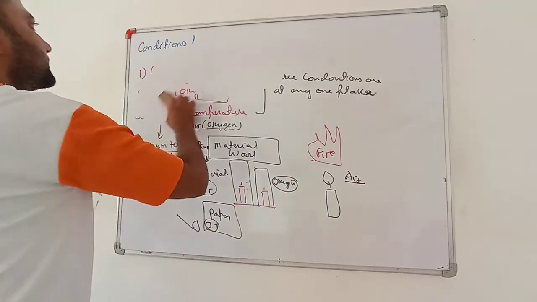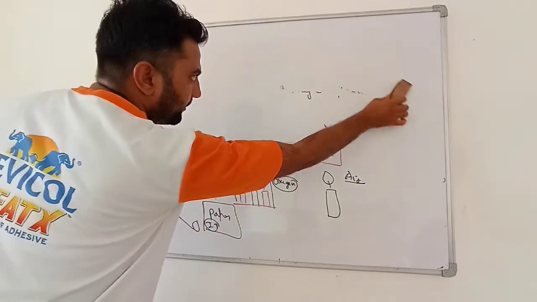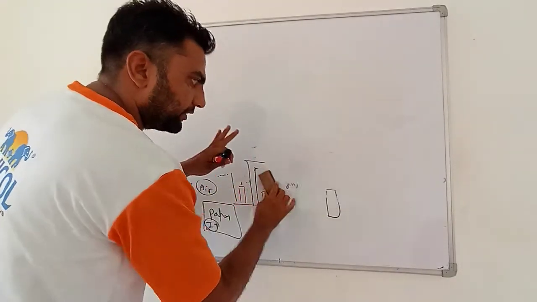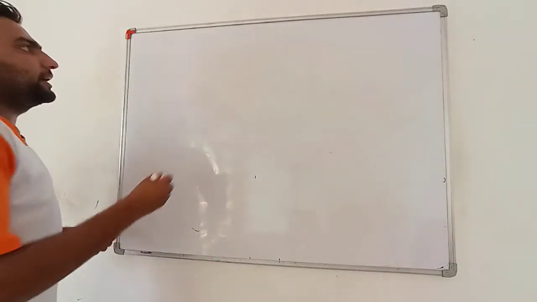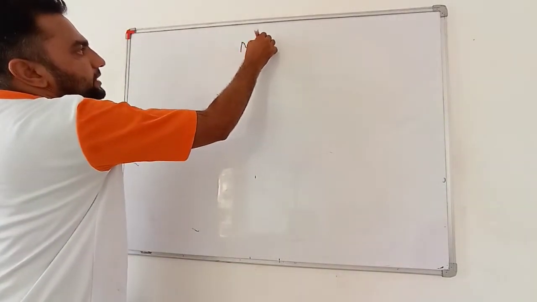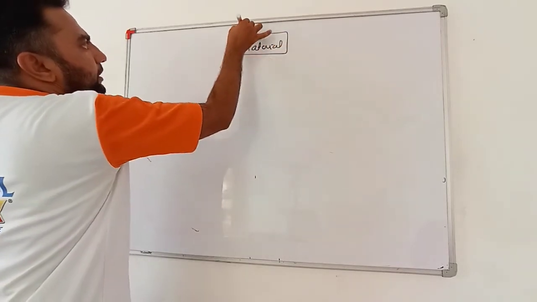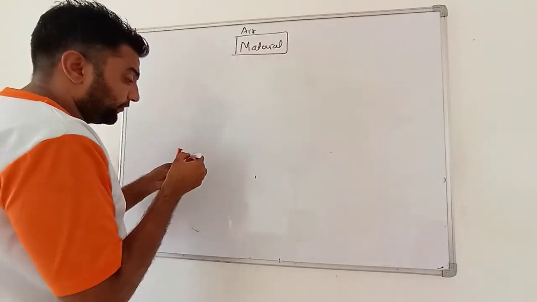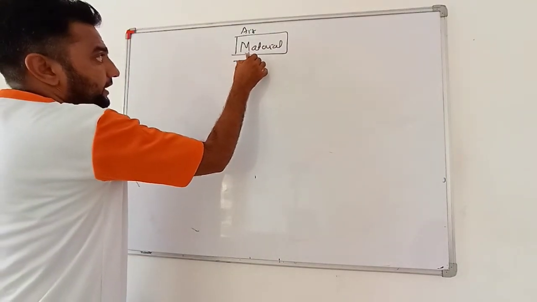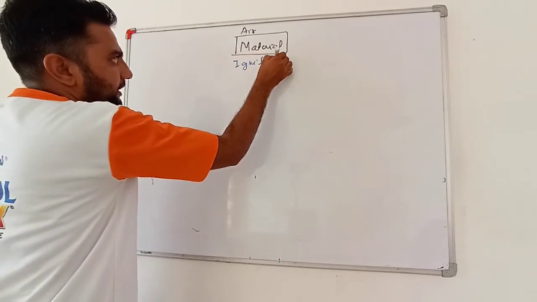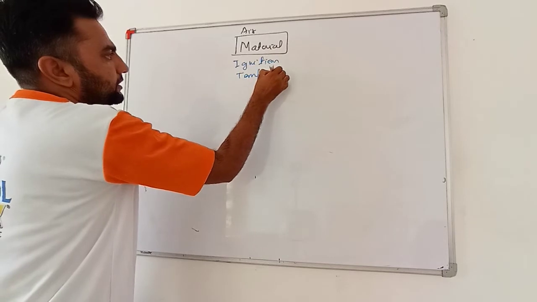Okay, my dear student, ignition temperature is a very important condition for any material. If any material is in contact with air or oxygen, and if this material gets its ignition temperature, then that material will start burning.